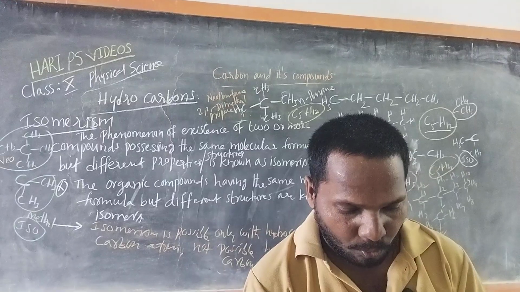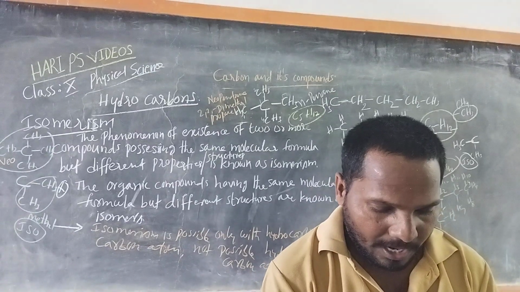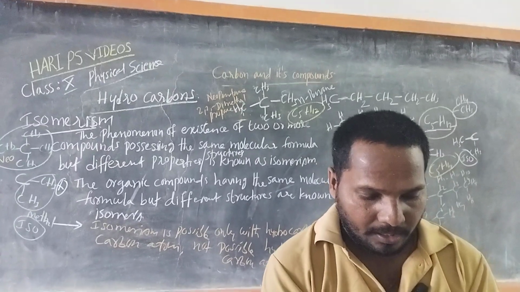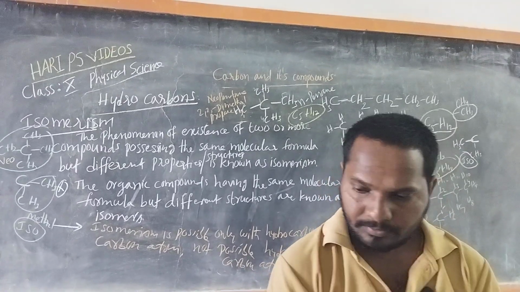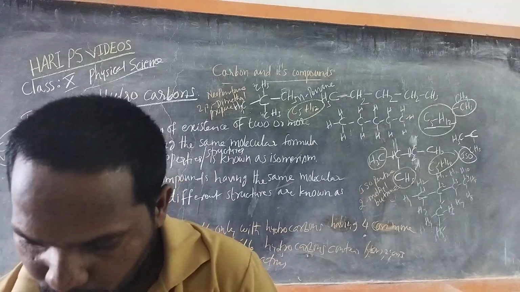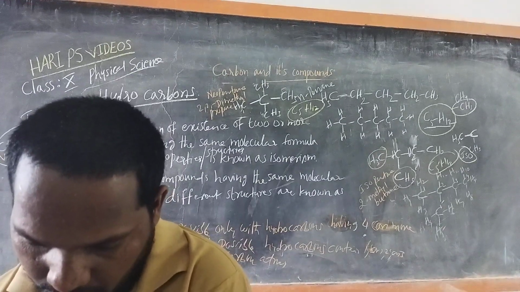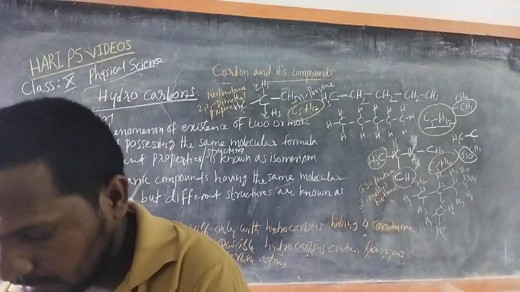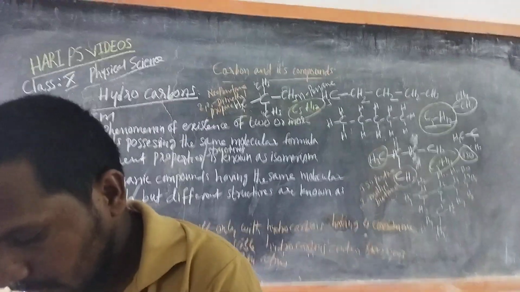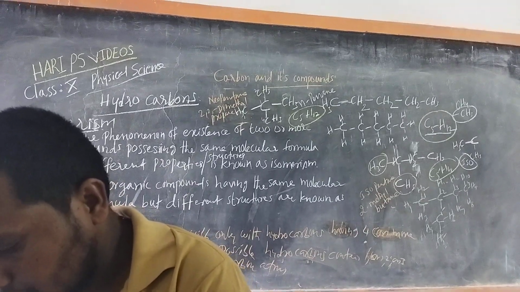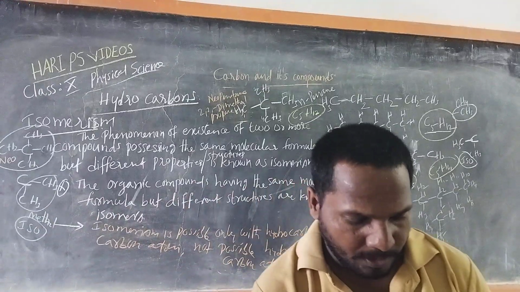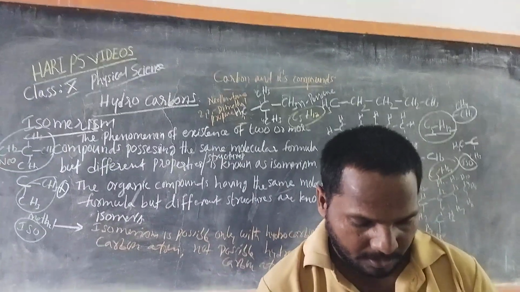Here we discussed only one kind of isomerism, but different kinds are there based on the positions of carbon atoms or elements. So we have different structures: structural isomerism, functional group isomerism, and various kinds. You will learn about them in your higher studies.